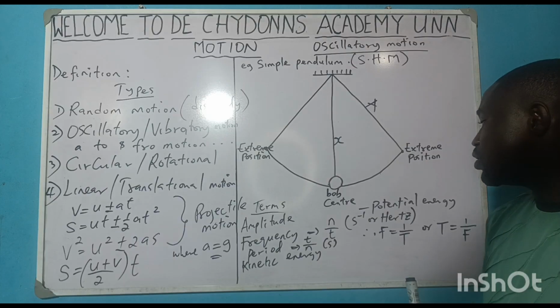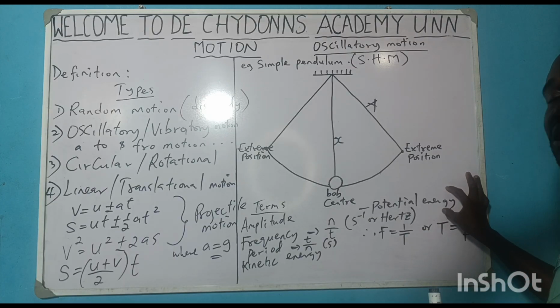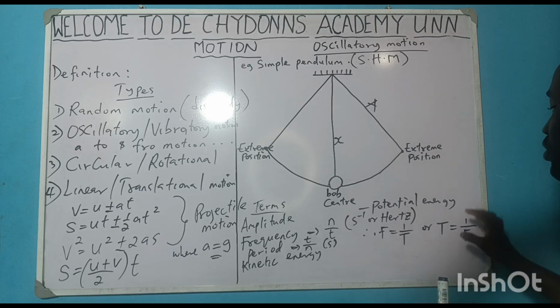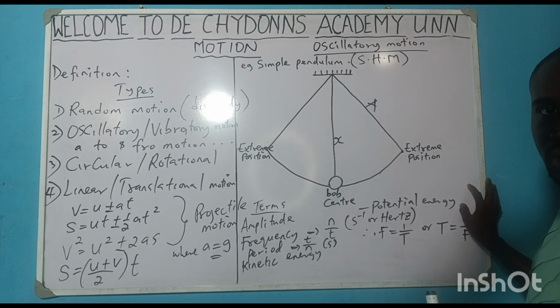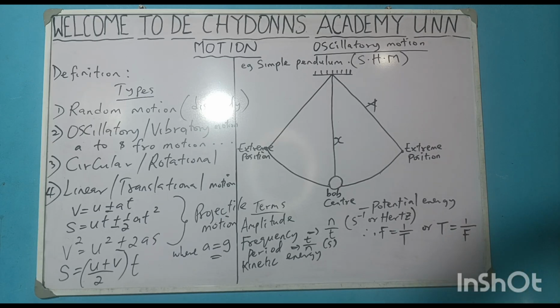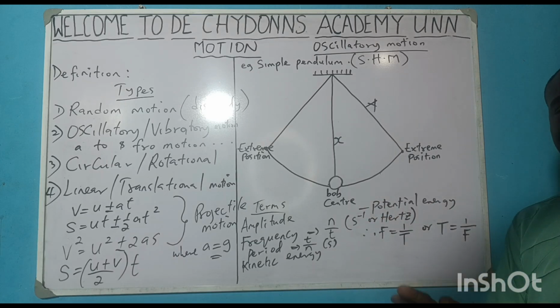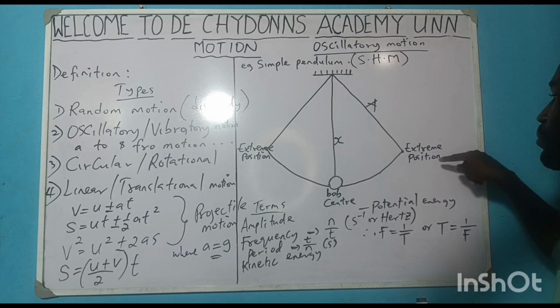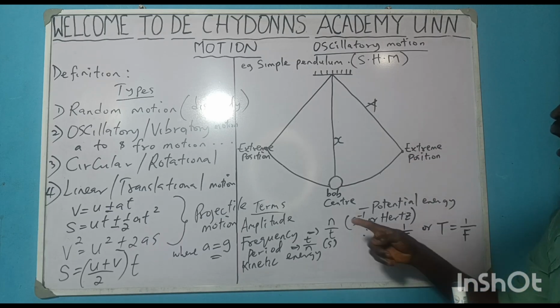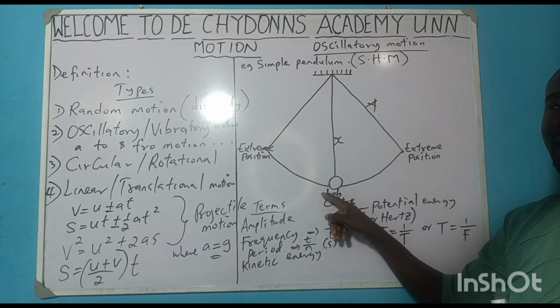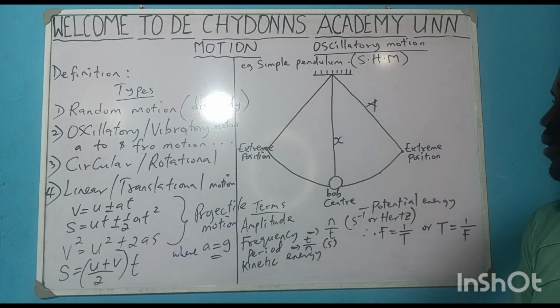When a body is at rest, the energy it possesses is called what? Potential energy. Its unit is also joules. And so we'll go into details to see how to derive the formula for velocity, acceleration, potential energy, and kinetic energy when the body is at the extreme position and when the body is at the center. Okay?